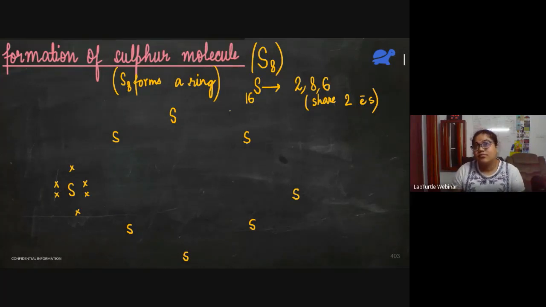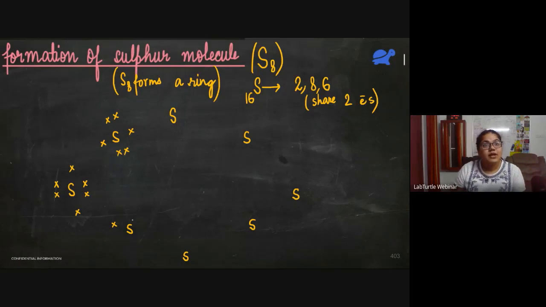So let me move on in the ring. So this electron will be shared with this sulfur atom, right? And this electron will be shared with the next sulfur atom. Now this sulfur atom has again 6 electrons. So 1, 2, 3, 4, 5, 6.